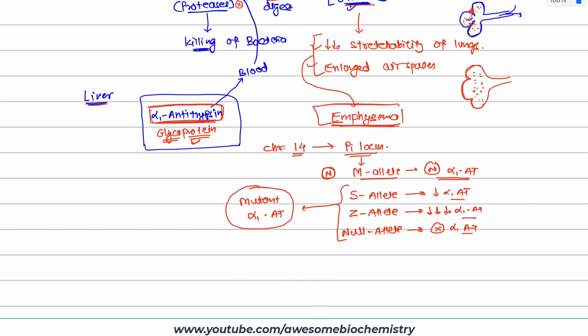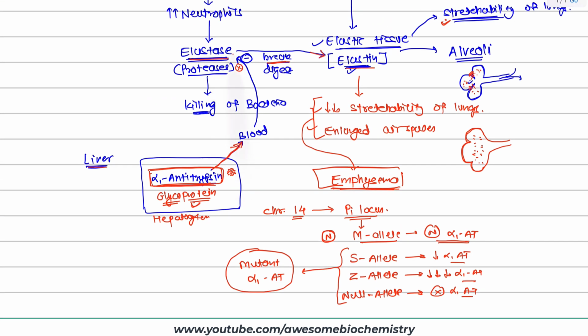Now what will happen? This mutant α1-Antitrypsin will be synthesized by the liver hepatocytes, but it will not be able to leave these hepatocytes. So it will start accumulating or aggregating inside the hepatocyte. It will not be able to enter the blood and go to its proper location, that is the lung. It will accumulate in the liver hepatocytes only. Such a large accumulation of mutant α1-Antitrypsin leads to damage to these hepatocytes, and ultimately it can lead to hepatitis.